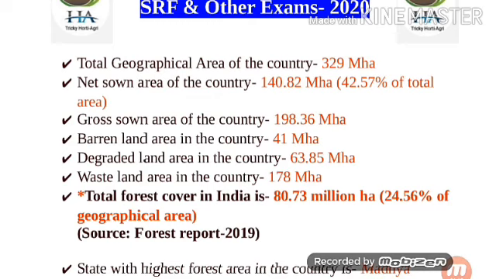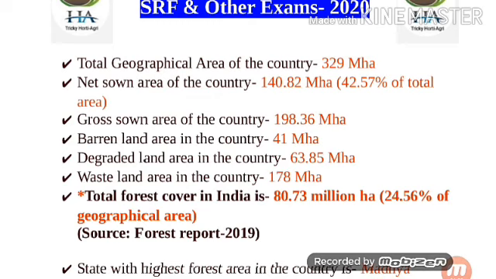Next point is barren land area in the country. Barren land are those ecosystems in which less than one-third of the area has vegetation or other cover. We can understand it this way: barren land has thin soil, sand or rocks. Barren lands include deserts, dry salt flats, beaches, sand dunes, exposed rocks, strip mines, quarries and gravel pits. So barren land area in the country is 41 million hectare.